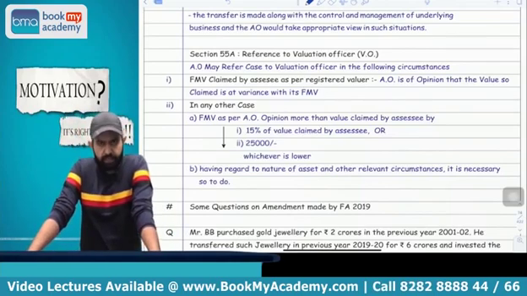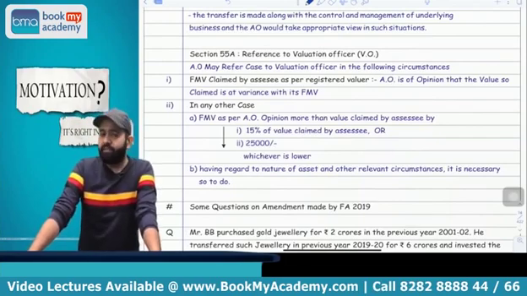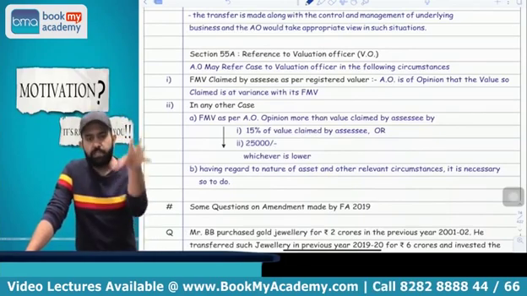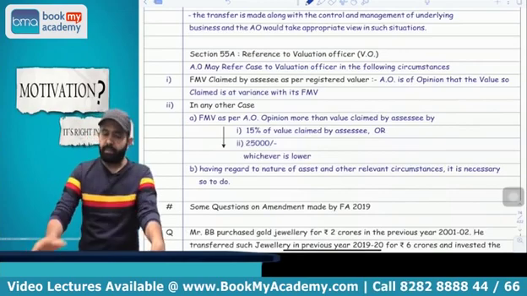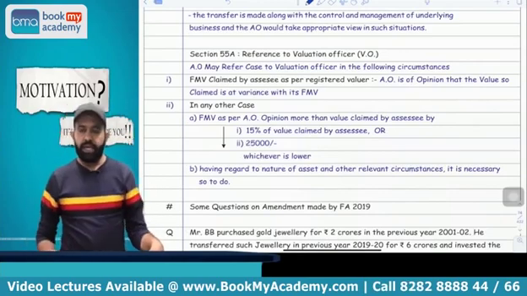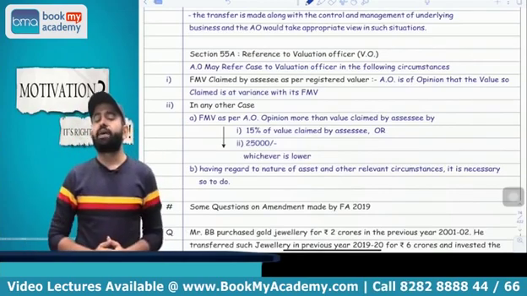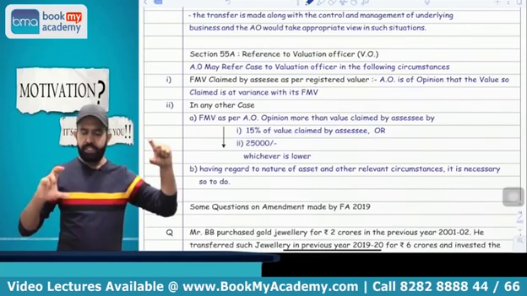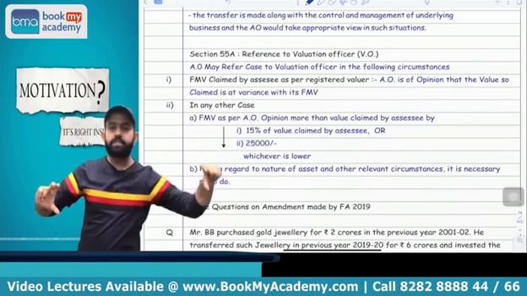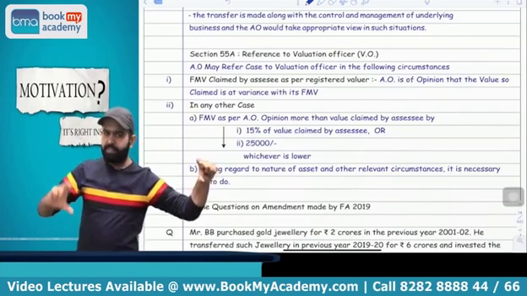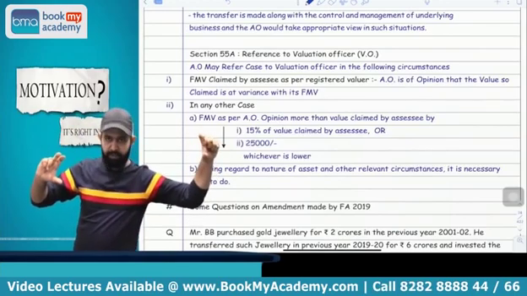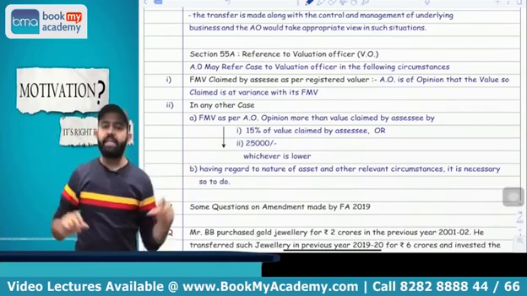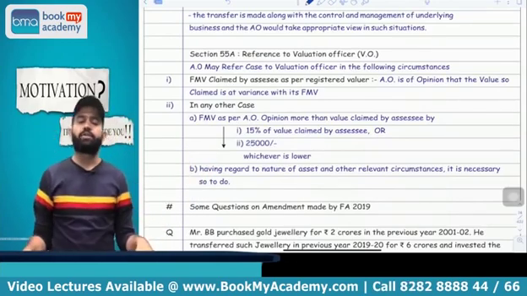The answer is yes, in two cases. First case, suppose the FMV is claimed by the assessee as per a registered valuer, means the assessee submitted the registered valuer report and claimed the FMV as per the registered valuer, but the assessing officer thinks that there is a variation between the AO's FMV and that registered valuer's FMV. Means whatever FMV the assessee claims and the AO's FMV, there is a variance. In that case, the assessing officer may transfer your case to the valuation officer.